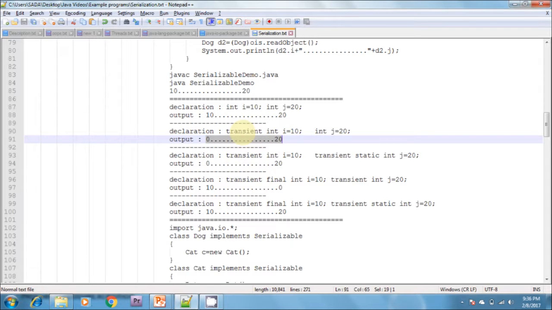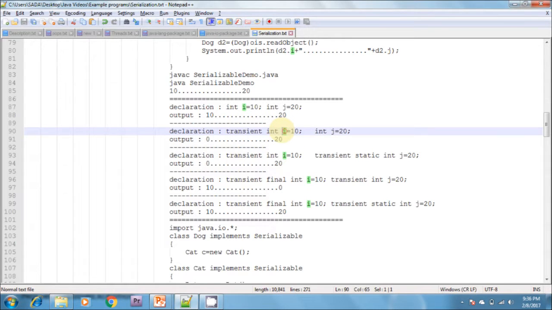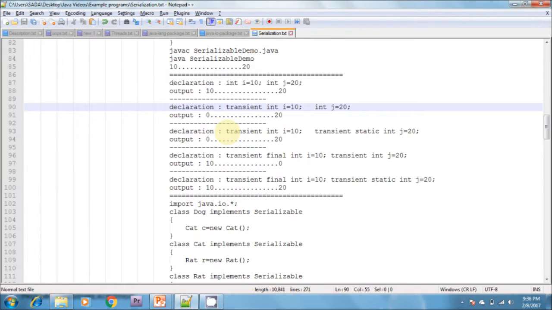Why? Because i is the transient variable. Next, if you see this one, transient int i equals 0 and static int j equals 0. Whenever we serialize these two values, transient int i stores 0. Why?